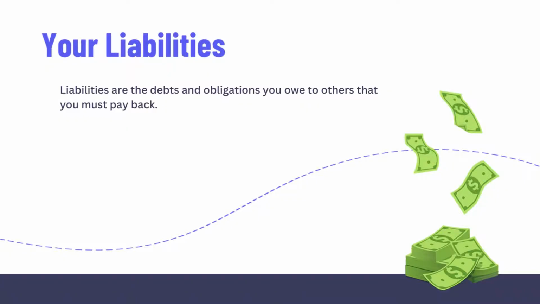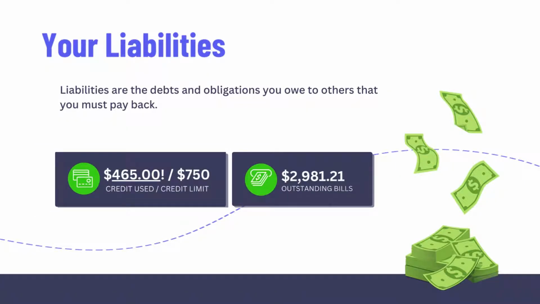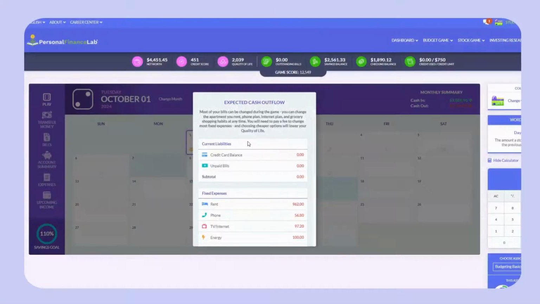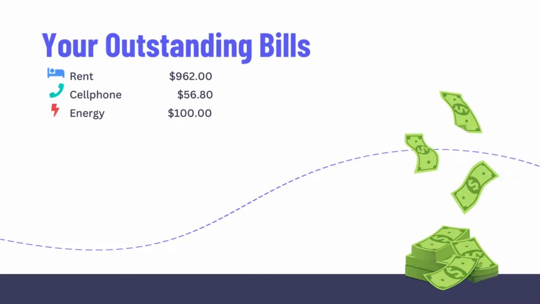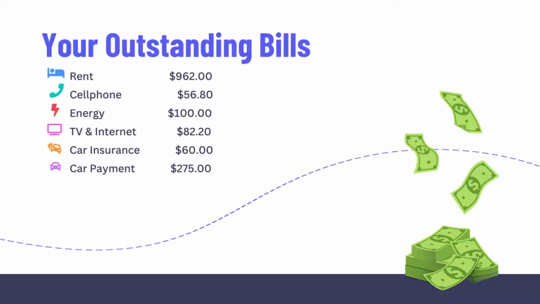Liabilities are the debts and obligations you owe to others that you must pay back. In the budget game, your liabilities include your credit card balance, as well as the outstanding bills you must pay every month. If you missed a payment, your liabilities would also include any fees or interest payments you owe to your creditors. Outstanding bills includes your rent, your cell phone, your energy bill, TV and internet, car insurance and car payment bill, as well as your health insurance and student loans if you're playing in full-time mode.